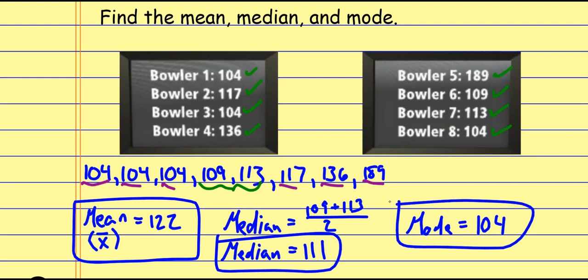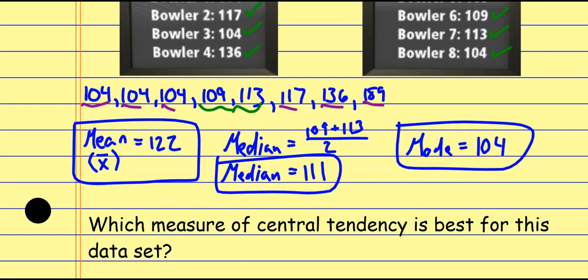All right. The follow-up question to this is which measure of central tendency is the best for this data set? And again, by default, we typically go to the mean unless there's an outlier. So I have to look at this data and say, okay, are any of these data values much bigger or much smaller than all the rest? And hopefully you look at this and say, well, yeah, this guy right here, not even close, right? That 189 is much bigger than the rest, okay? So when I think about that 189, I would consider that an outlier, which means the best measure for central tendency this time is the median.